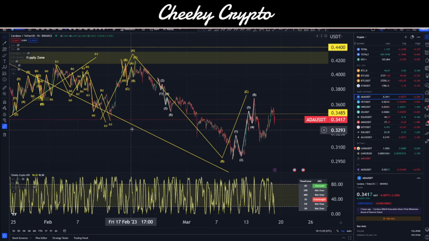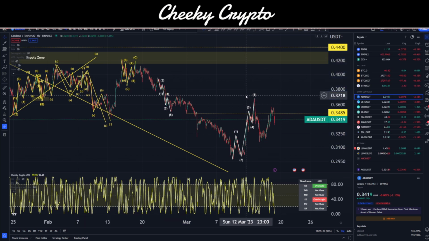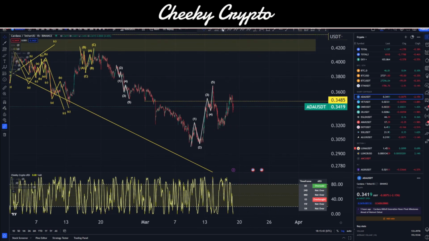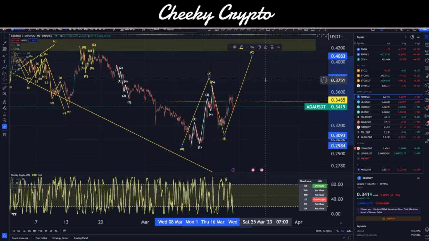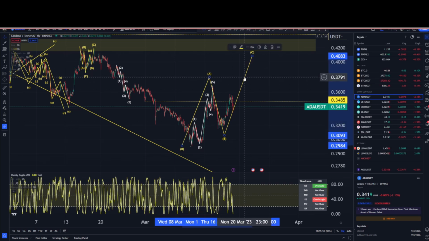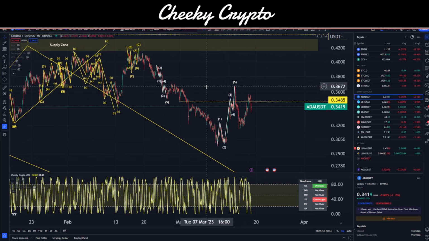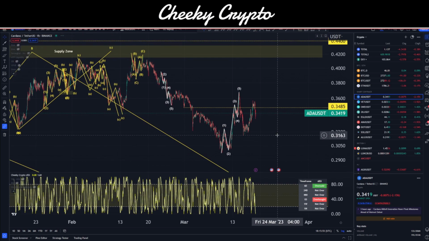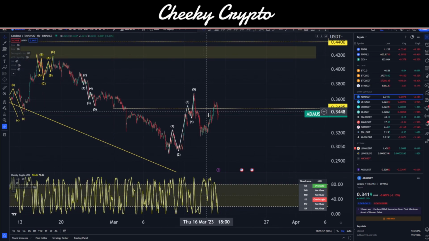Now, in any flat correction, you must end in 5 waves, right? So this is one of those scenarios where we see 5 waves going up here, and we almost instinctively want to think that we're in an incredibly bullish scenario where we can see at least an A, B, C structure, right? And it's possible that this does play out. However, we shouldn't ignore the fact that it's also a very strange structure that led up to this that could allow it to be a running flat correction. So caution here, because essentially there could be a couple of different things going on, and they would take us in 2 different directions.